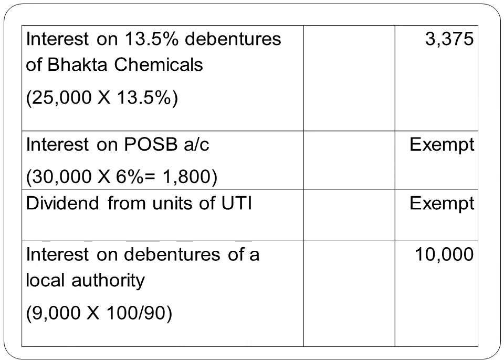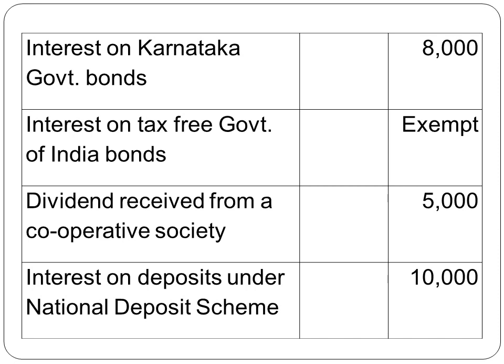Next, interest on debentures of a local authority. Here interest received is given, 9,000. Since it is a tax-free commercial security and amount of interest is given, we need to gross it up. When you gross up, you get 10,000. Next, interest on Karnataka government bonds, taxable. He has received 8,000, it is taxable, no grossing up.